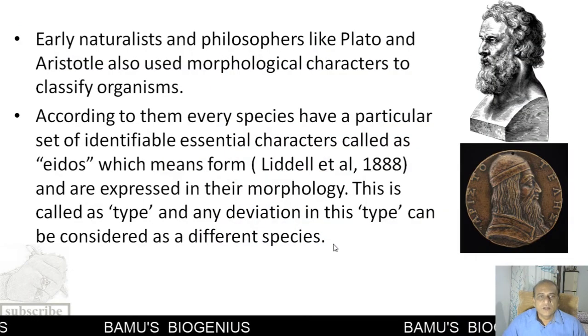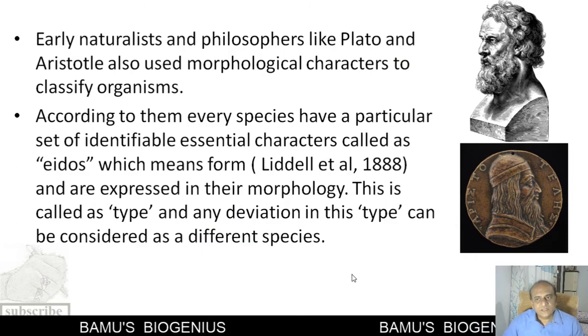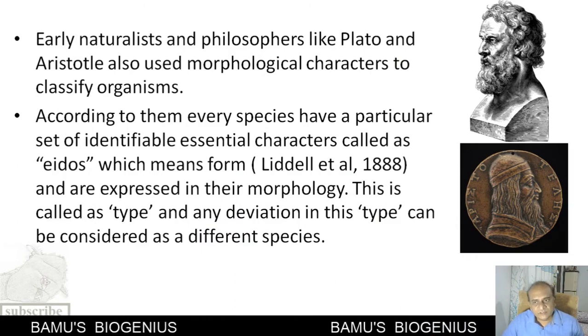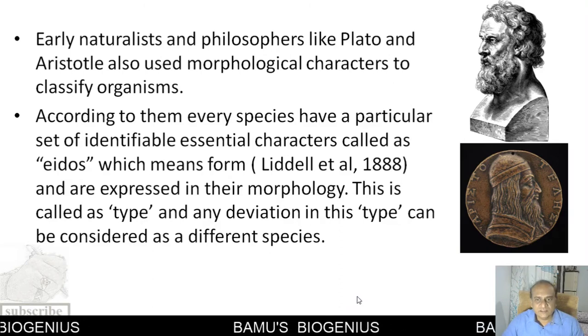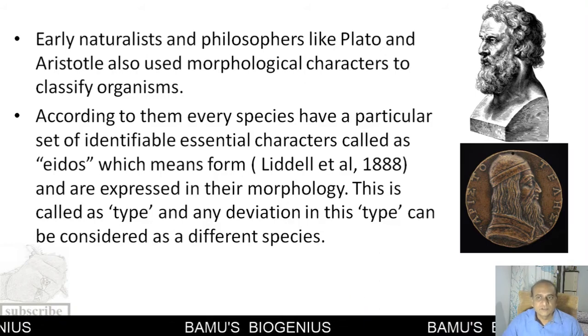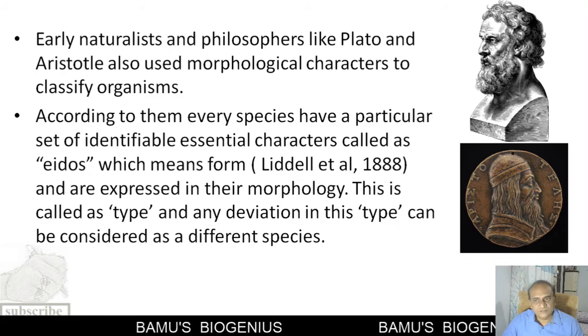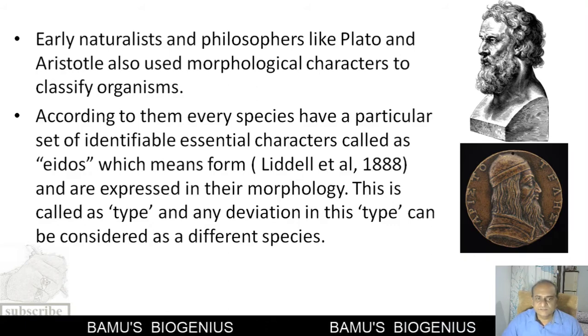This practice of identifying a particular form of a species with the help of morphological features was first done by Greek philosophers like Plato and Aristotle. They used the term eidos.